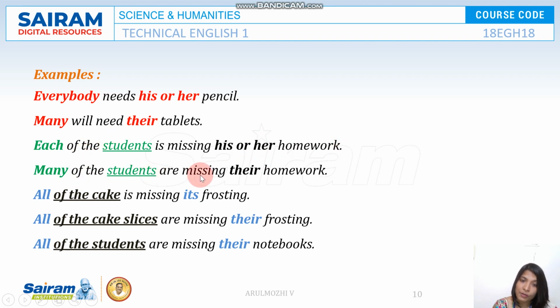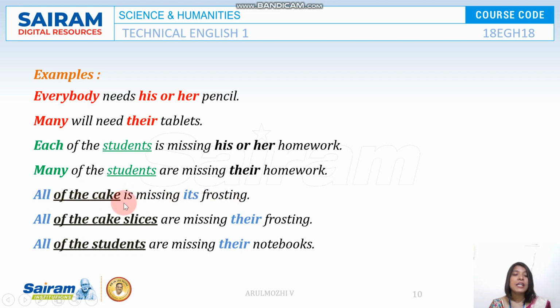Many of the students are missing their homework. All of the cake is missing its froth. Here, when you say all of the cake, if it is many cakes, you must have said all of the cakes, but you are talking about the total amount of the cake, on a particular piece. So all of the cake is missing its froth.